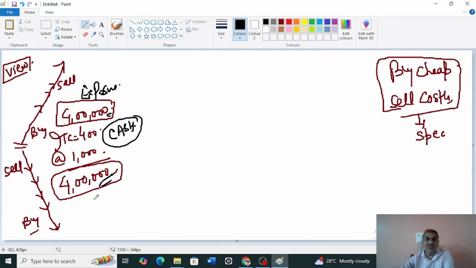And this 4 lakh rupees is your investment. So you can say investment or trading value. I will say cash here. So you are putting, I will put a word here, margin. No. So you can say I am giving 100% margin for my exposure to cover my exposure. That's a cash market.